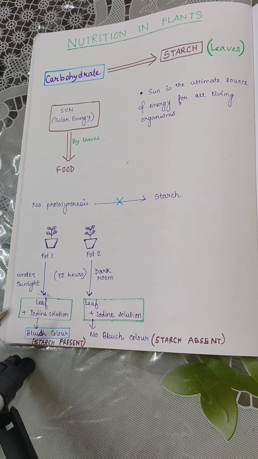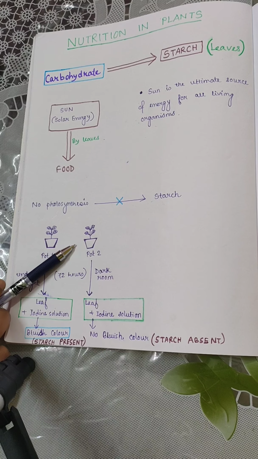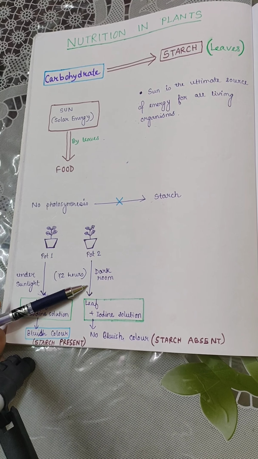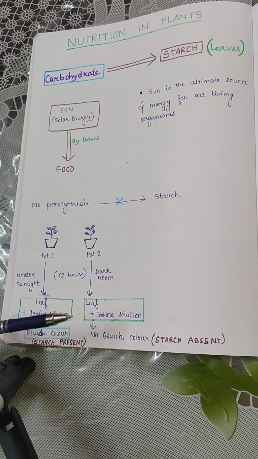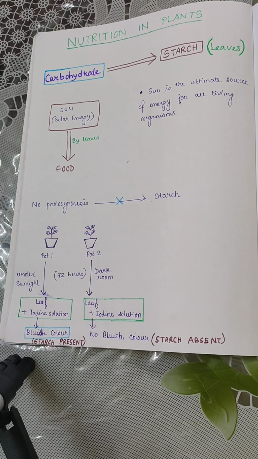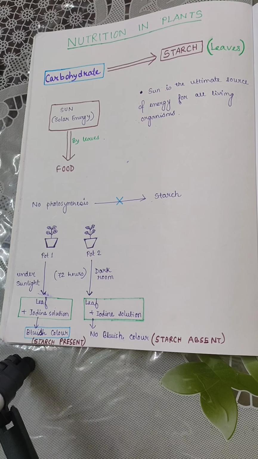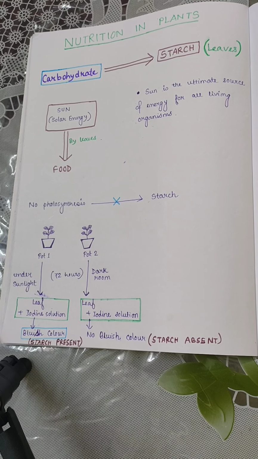The leaf from pot 1 will give a bluish color, which indicates the presence of starch, and the leaf from pot 2 will give no bluish color, that means there is no starch present. As starch is present in the leaf from pot 1, which was kept under the sunlight, we can conclude that sunlight is necessary for photosynthesis. So that was about the proof.